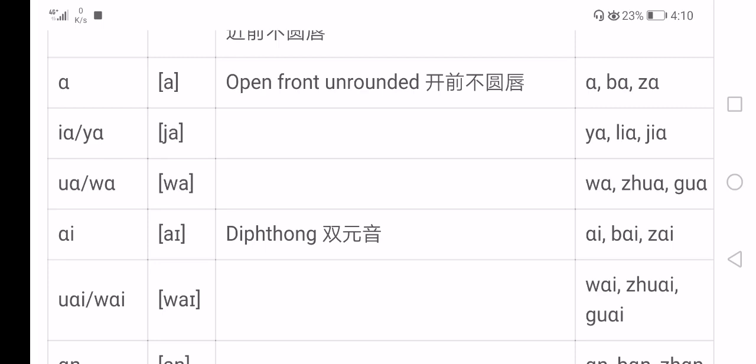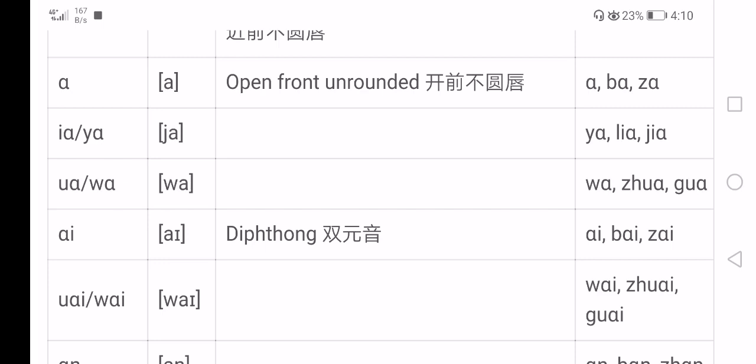But when ia is following other initials, like lia, it forms syllables like lia, jia. Of course, the letter a here is voiced the same as a, so we put them together in this group, right?